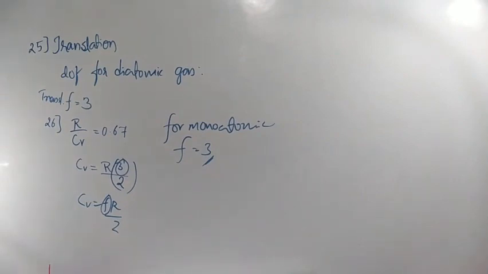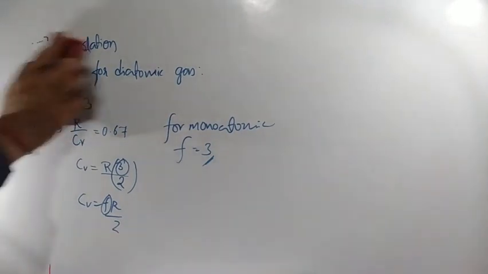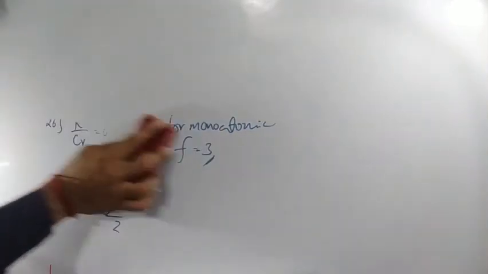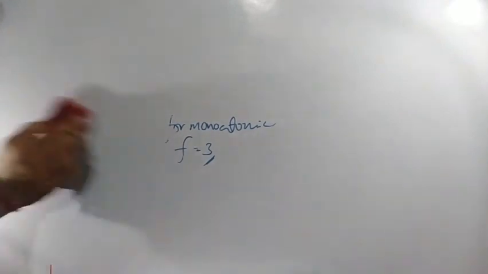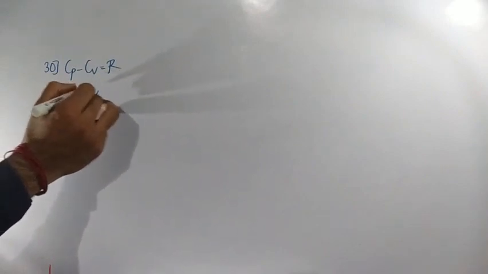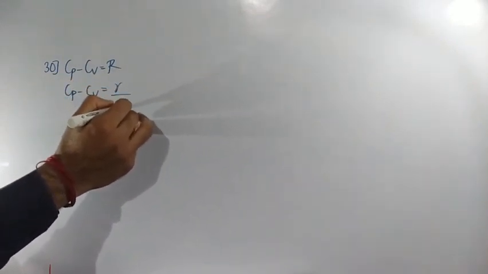We know that Cp minus Cv is nothing but what? R. But remember that formula is only for which one? Unit mass. Okay. So we are having the 30th question. We know that Cp minus Cv is nothing but R, this is for unit mass. If we want to calculate it properly, Cp minus Cv is equal to R divided by Mg.